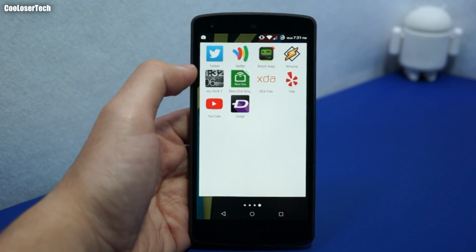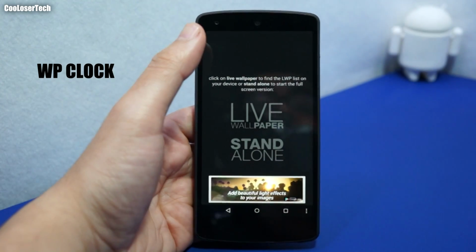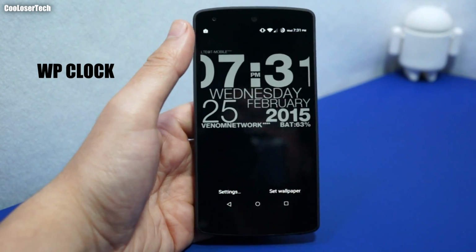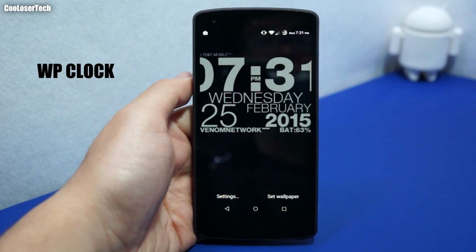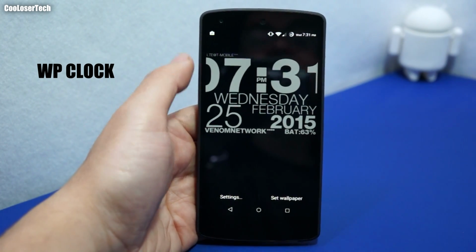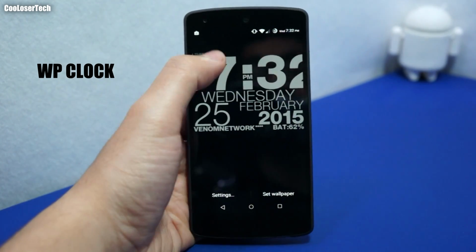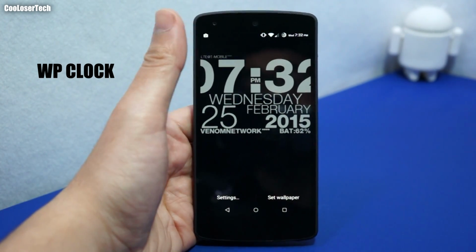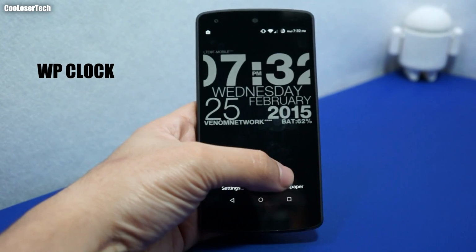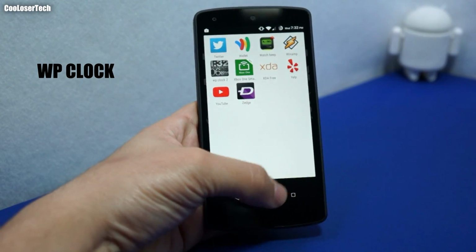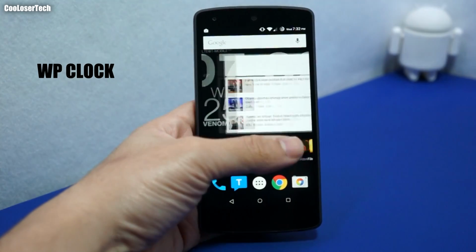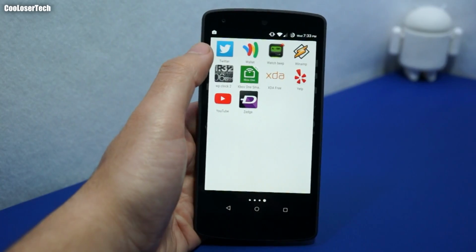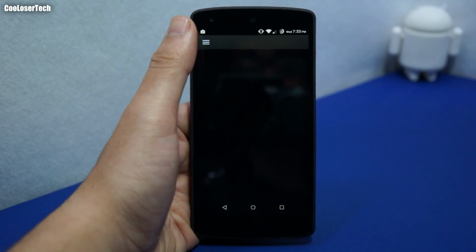Then we got WP Clock. This is also an old application that I used to run, and you can go in here and choose your live wallpaper. I wanted to bring it back and bring you the old good times like we used to have, and obviously you can see the cutoffs there. You can change it, add backgrounds, move things around, battery, the network, and I really like the way it looks, so I'm gonna set it as my wallpaper. And I go home, and as you see there, if I move this out of the way, it doesn't really drain battery at all.